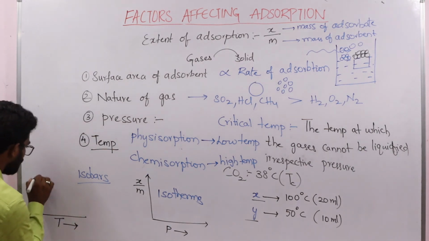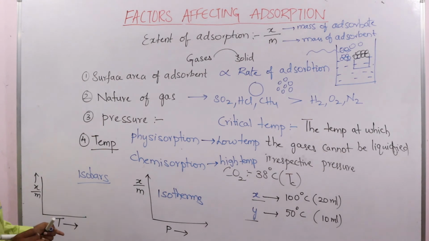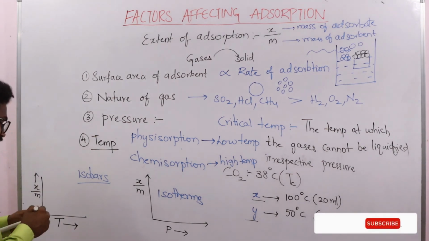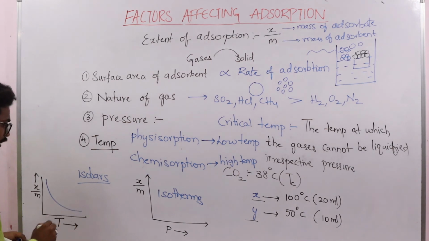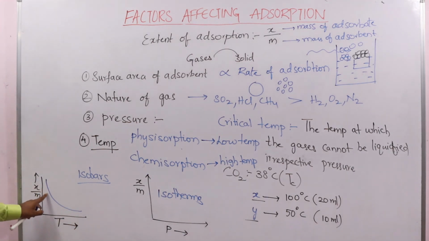I am going to take the extent of adsorption on the y-axis and temperature on the x-axis. As we increase the temperature, physisorption is decreasing. So this is one of the adsorption isobars.